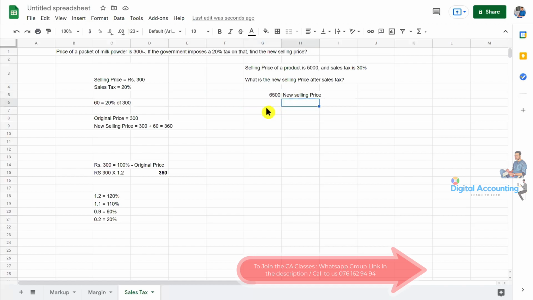At the same time, just assume like this. The selling price of a product is 4,000. Just assume 4,000 and the government